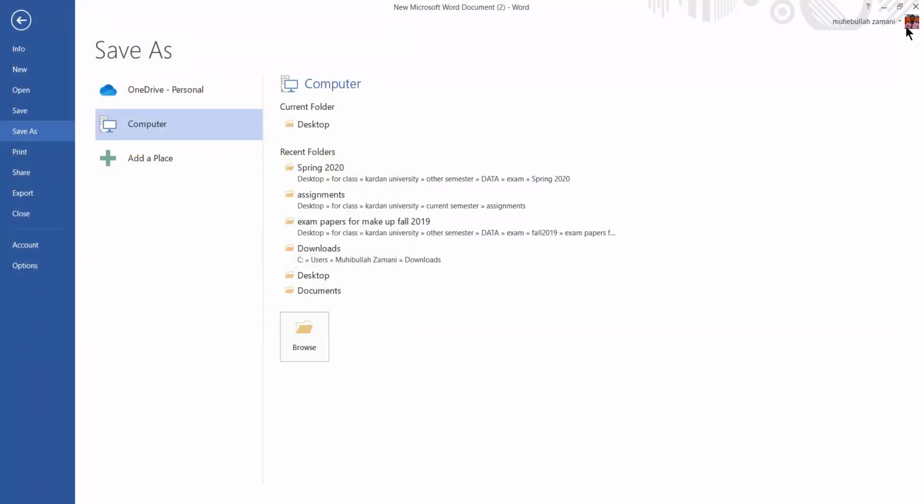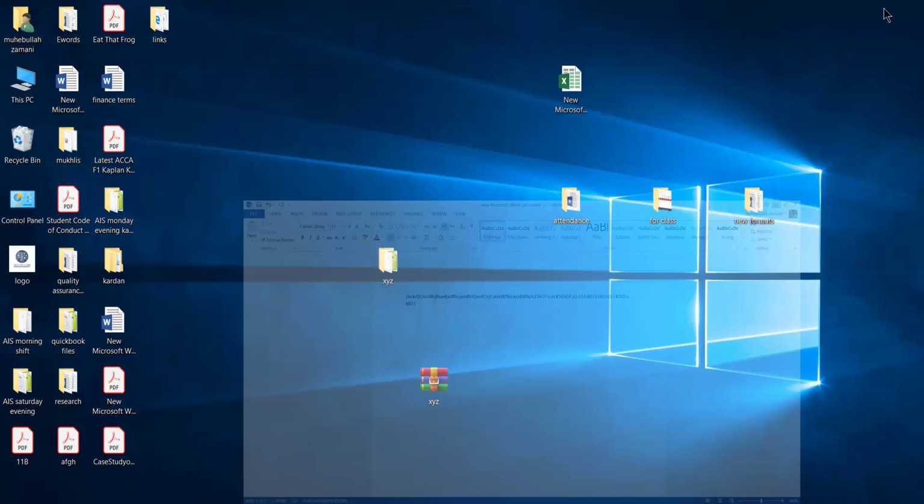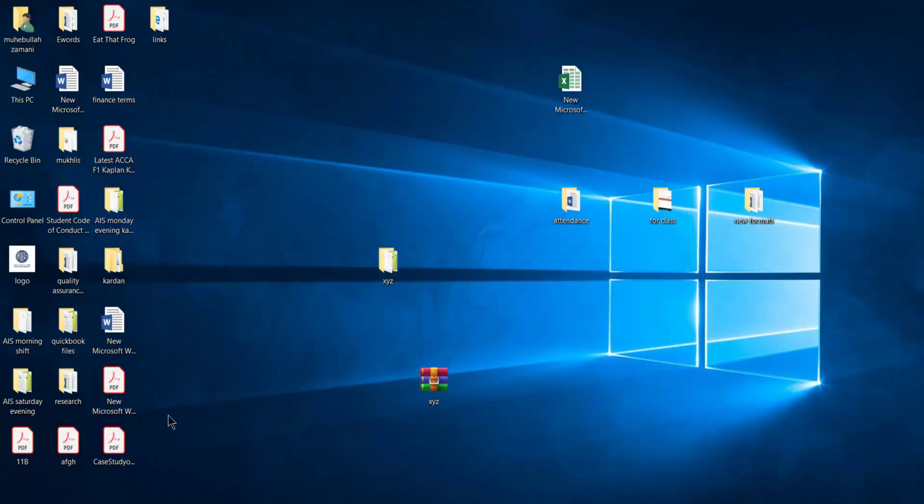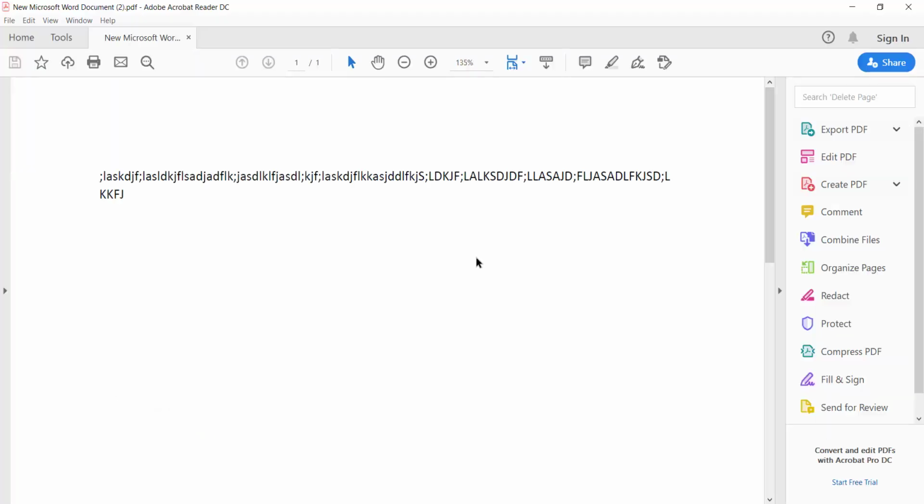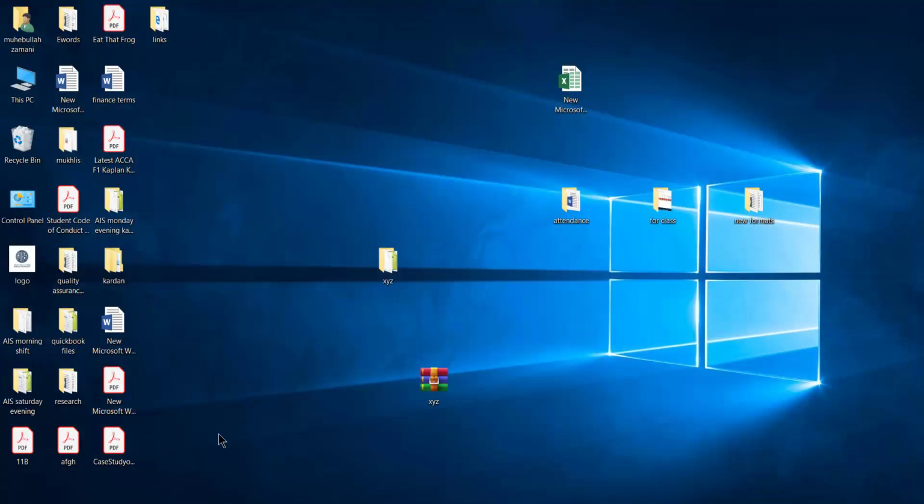Then suppose this one is also done, right? When it is done, come back. There is a file by the name of new. Please give a proper name for this one, depending on the question. Mention the name of your question. Open this one. Yeah, this is your file, or this is your answer, right? Then put this one also inside this one. Then go to Google, go to the Cardon portal, and upload this one.